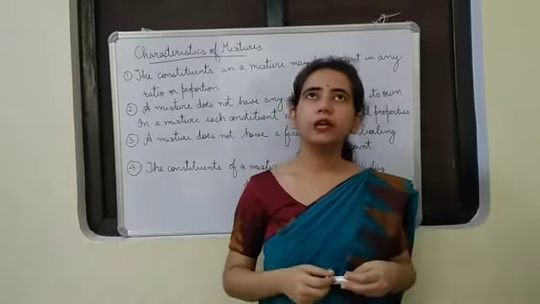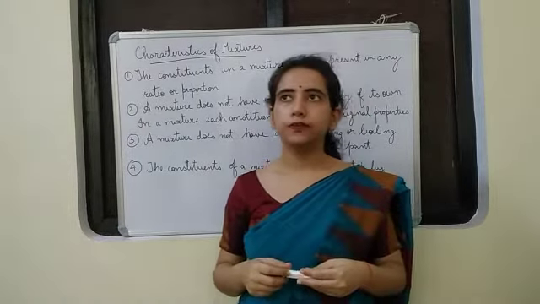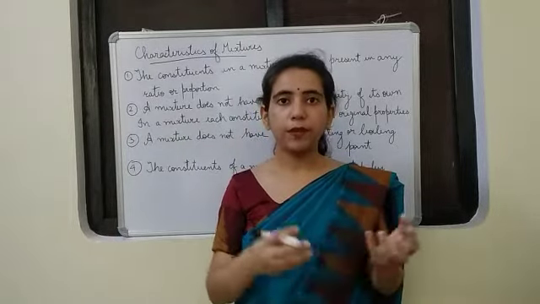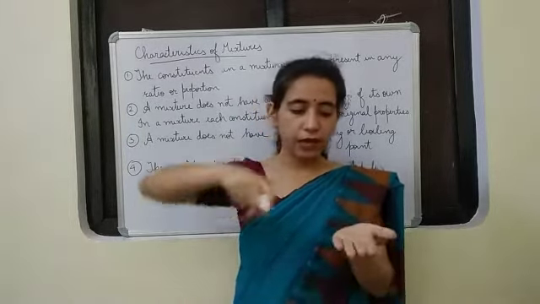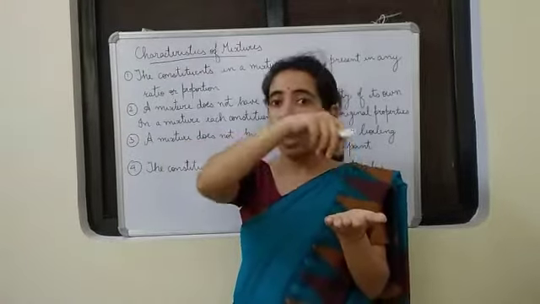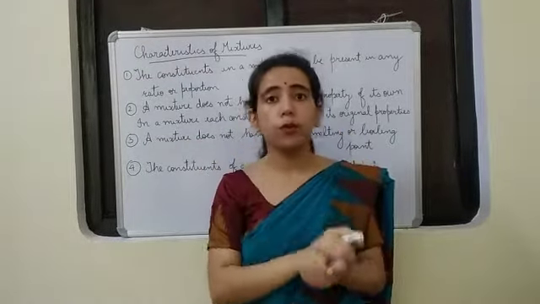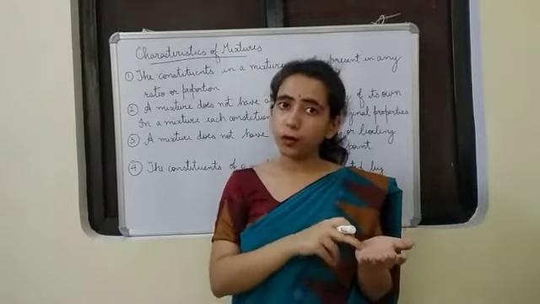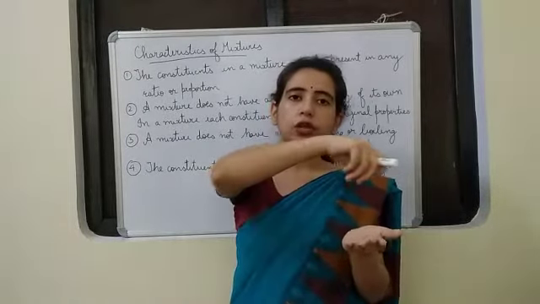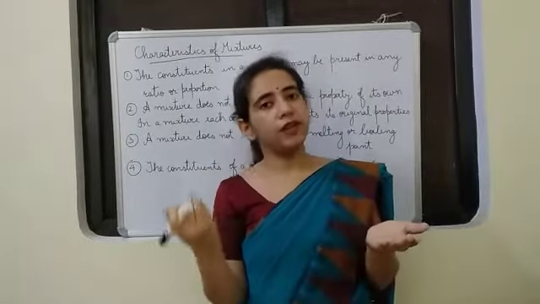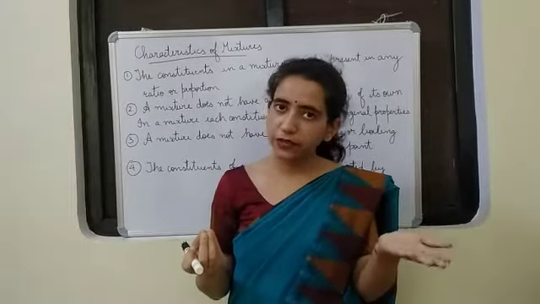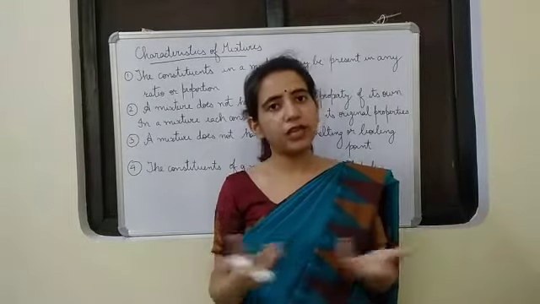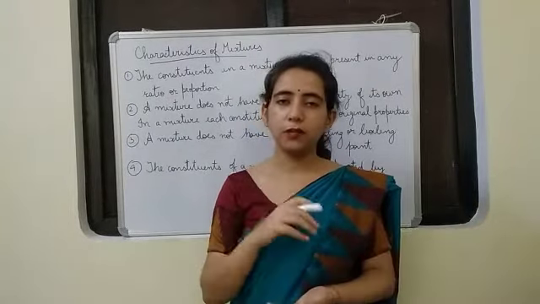One example I tell you, if we have to separate common salt and iron filings, suppose they are mixed, we can take a piece of magnet and move it over that mixture of iron filings and common salt. You know the property of iron, it is attracted by a magnet. The same property will be shown by the iron filings also. So the iron filings will be attracted and we can take them out. What will be left at the end? Salt will be left. So we see the salt and iron filings can be easily separated by physical means.